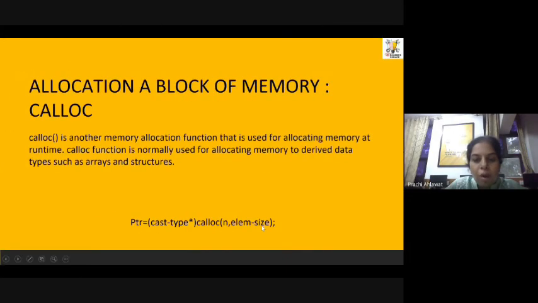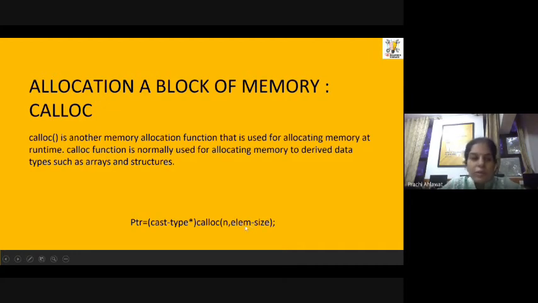But if we talk about calloc, it takes two variables as input. Malloc only takes a single variable as input. So here in calloc, you need to specify two elements. Suppose you want memory for 4 integers, so you will write 4 over here. Your n is going to be 4 and your element size is going to be 2, because int generally takes 2 bytes of memory.